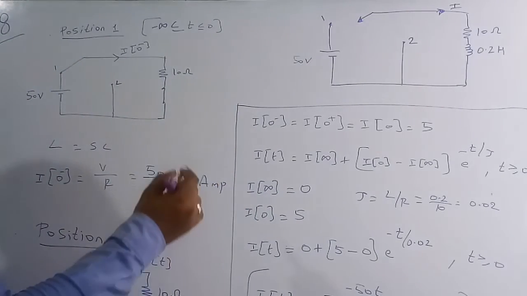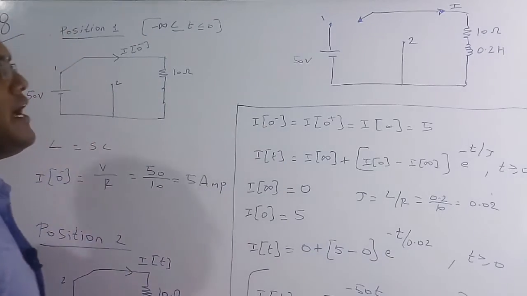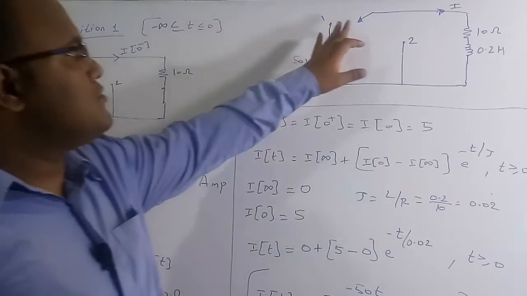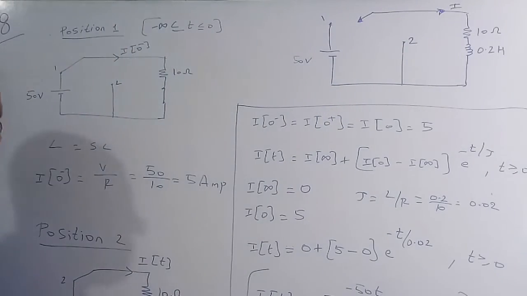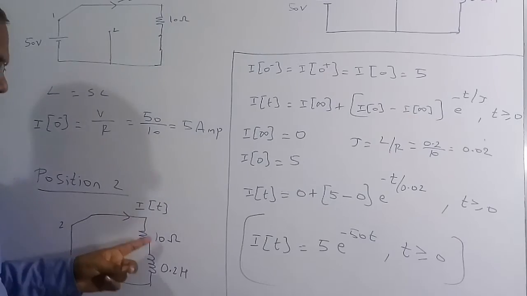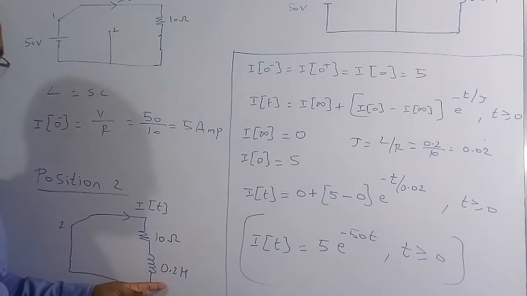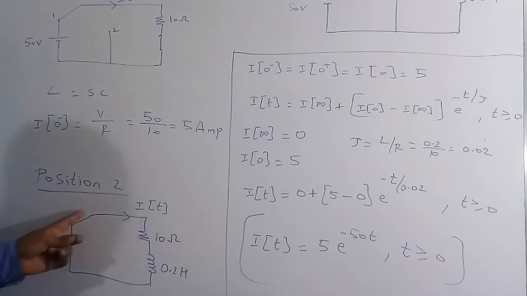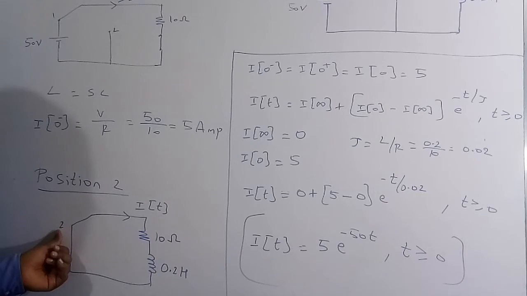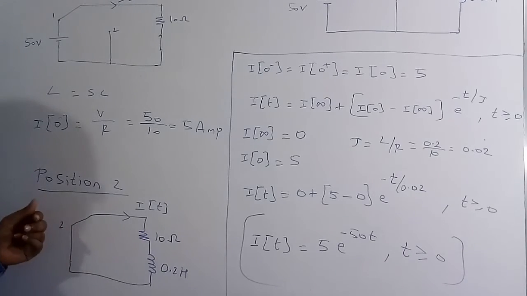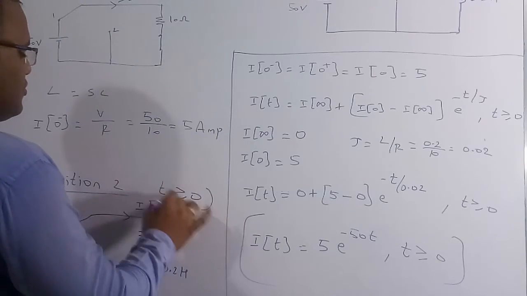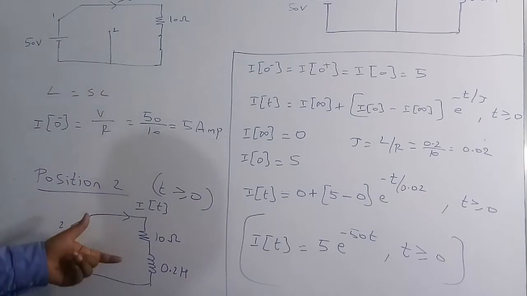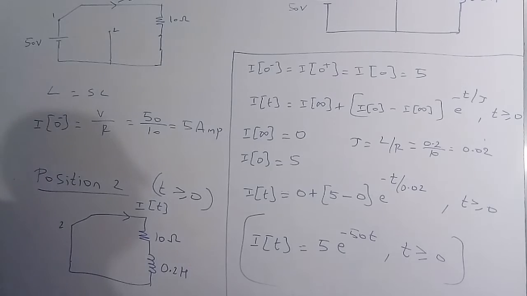Now at t is equal to 0, I am moving the switch to position 2. So what is the equivalent circuit? This is the equivalent circuit we are going to get here. This is the current I of t, this is the resistor 10 ohm and this is the inductor 0.2 Henry. The switch is now at position 2. So at t greater than or equal to 0, this is the circuit, and I want to figure out the expression of the current.